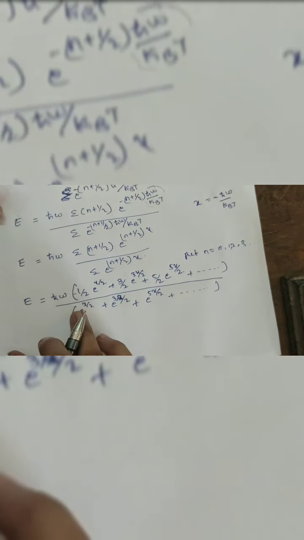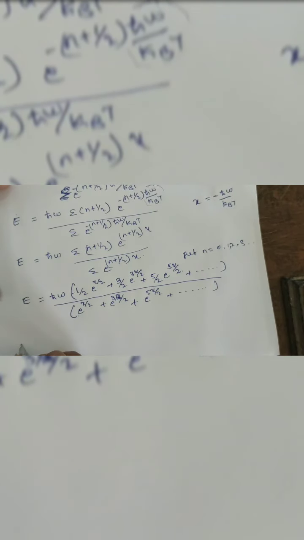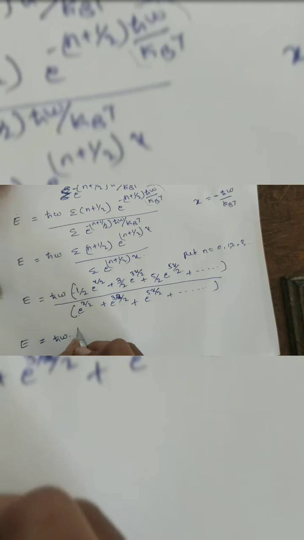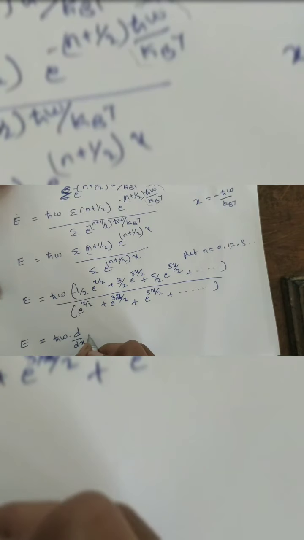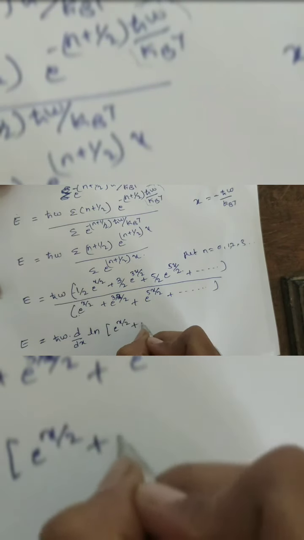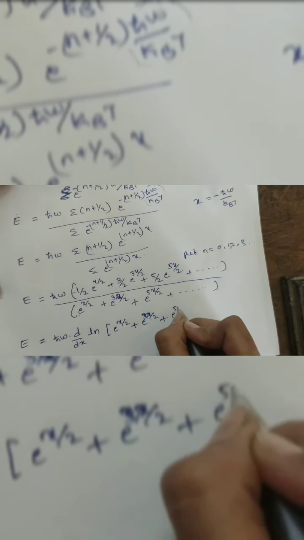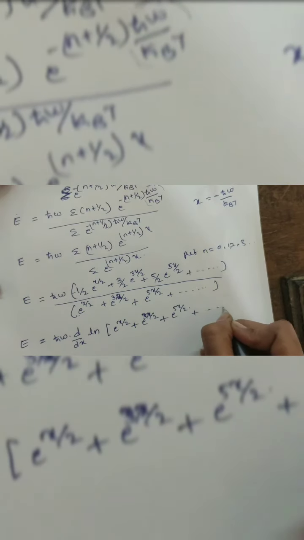Okay. This can also be written in differential form, that is, E is equal to h cross omega, which is a constant and can be taken common, times the differentiation of ln of (e^(x/2) plus e^(3x/2) plus e^(5x/2) plus so on).